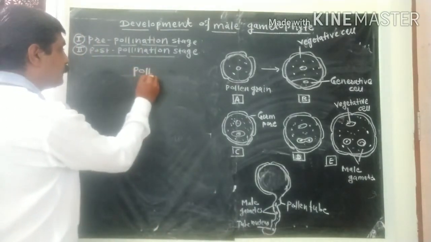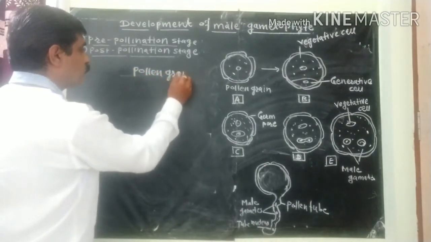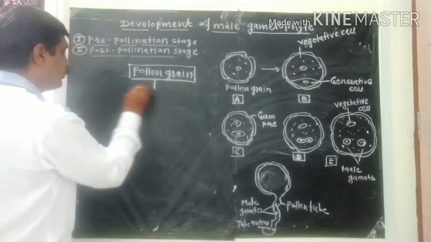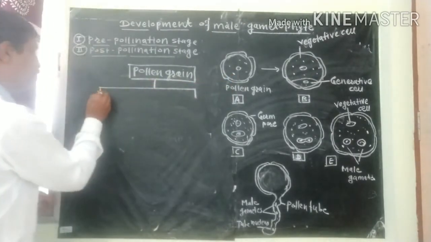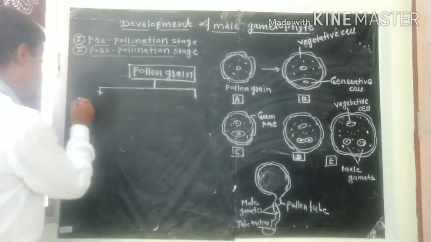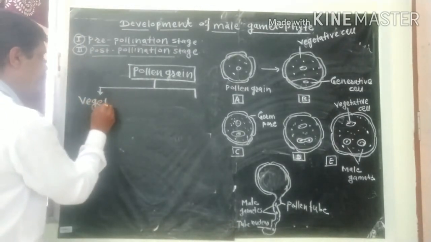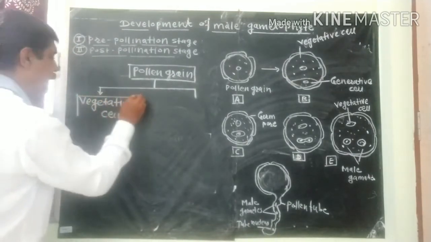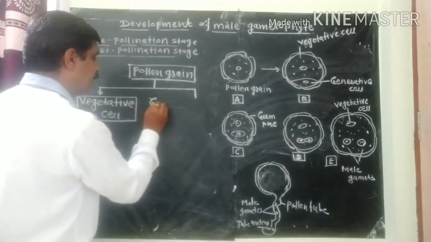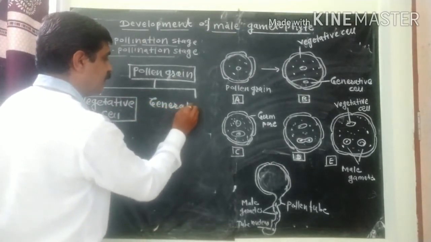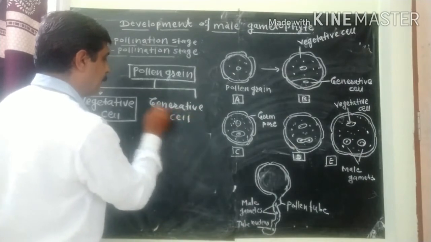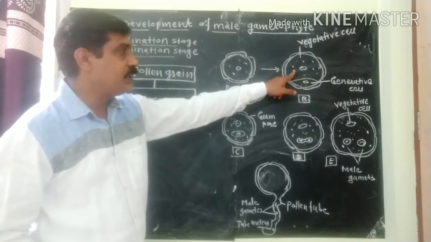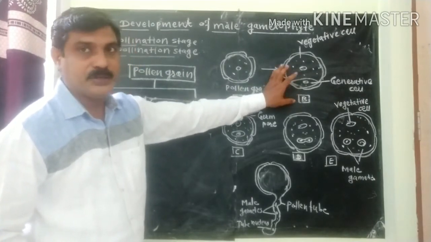Pollen grain, we know the structure of pollen grain like this, undergoes unequal mitotic division and forms a large vegetative cell and a small generative cell. Look here. After division, a large vegetative cell and a small generative cell are produced.